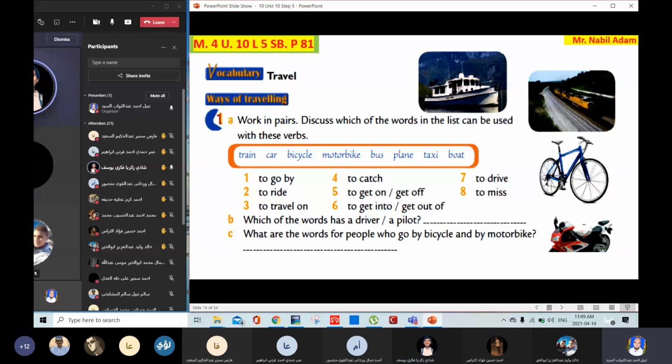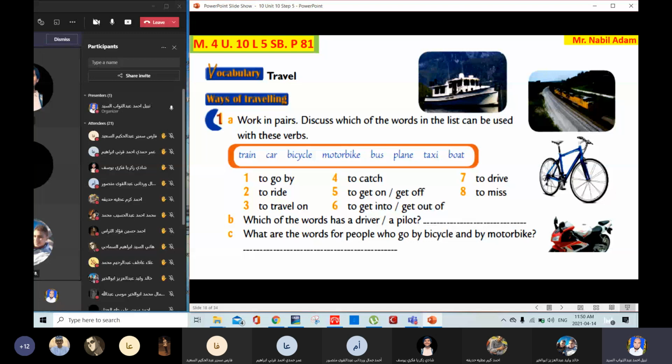Ahmed Jamal Wardani, what do you catch? You catch a bus, taxi, plane. Okay. Ahmed Karam, what do you get on and get off? Get on and get off train, bicycle, motorbike, bus, plane, boat, bicycle. Okay. Yes. Boat, bus, plane, train, taxi. Okay, let's check your answer later.